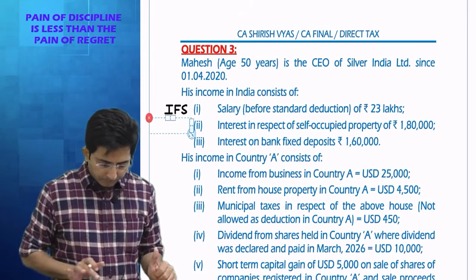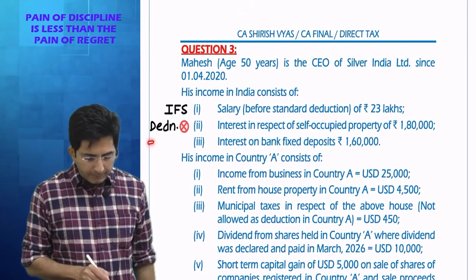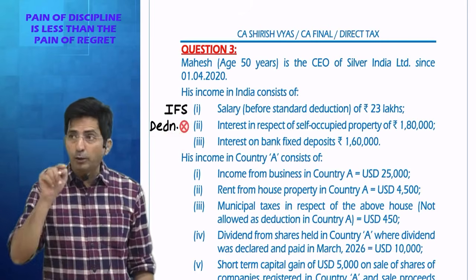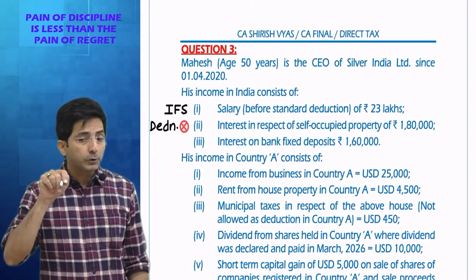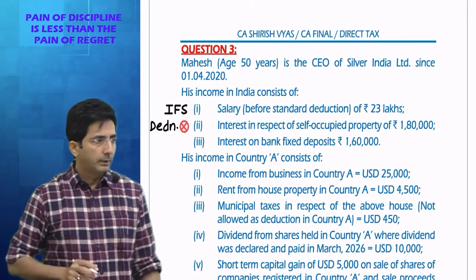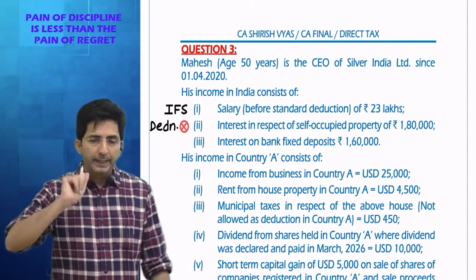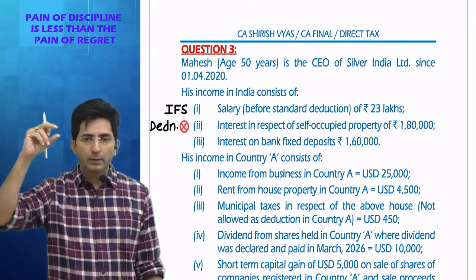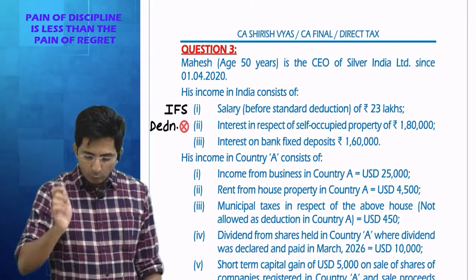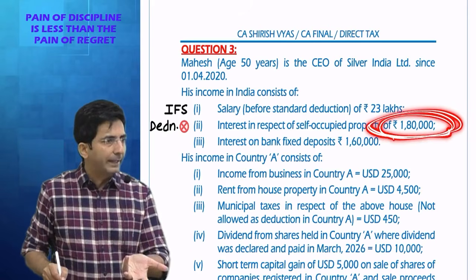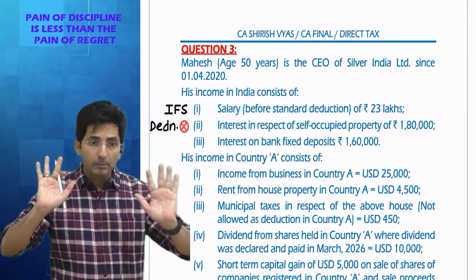So see, here I have written deduction under that IFHP. But then I have put a cross mark also. Why the cross mark? Because the question has to be solved according to the new regime. If this would have been the old regime, then under house property, self-occupied property income is 0 and then minus 2 lakhs. 2 lakhs is the maximum. Actual amount is 1 lakh 80, so you will minus 1 lakh 80 only. 2 lakh is the maximum limit.